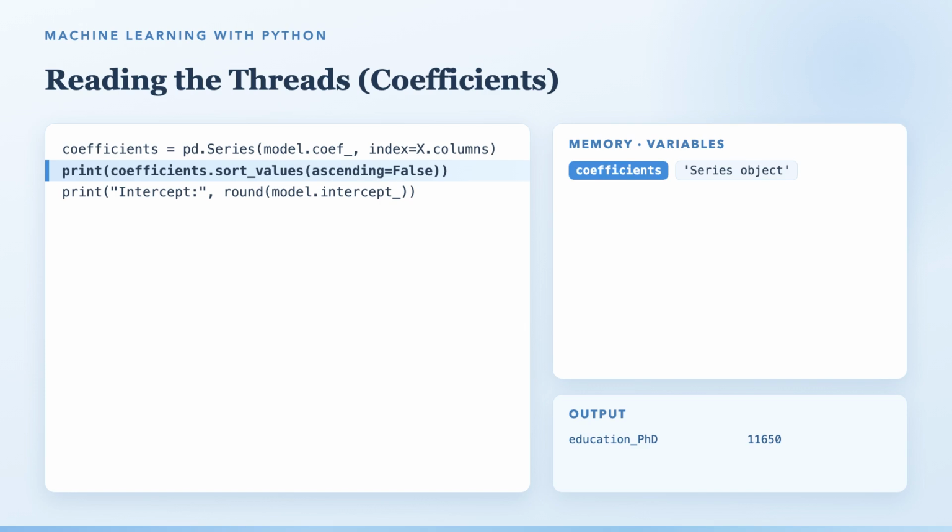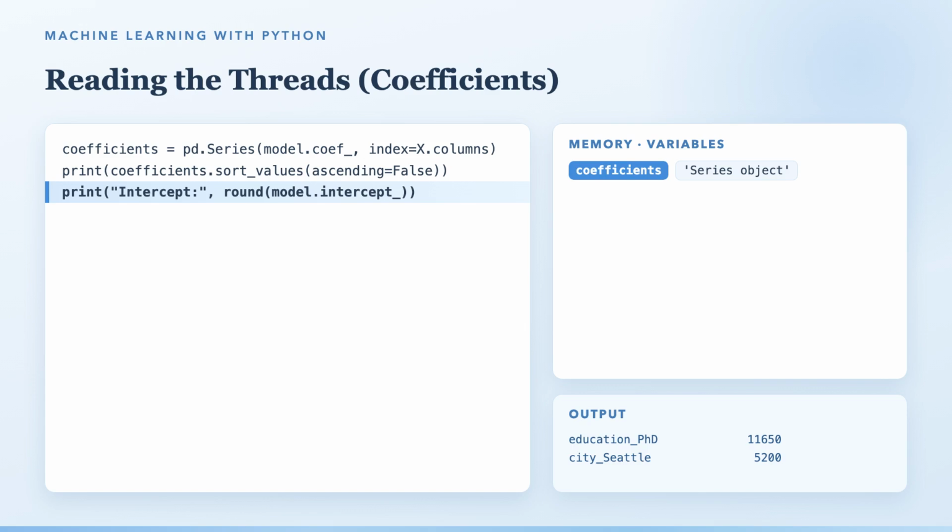The first line, coefficients equals pd.Series, built from model.coef_, with index equal to X.columns. This pairs every learned weight with its feature name. Then we print them, sorted from largest to smallest. Education PhD at the top, 11,650. City Seattle, 5,200. Education Master, 4,800. Experience, 4,180 per year. Down through skill score at 460 per point.